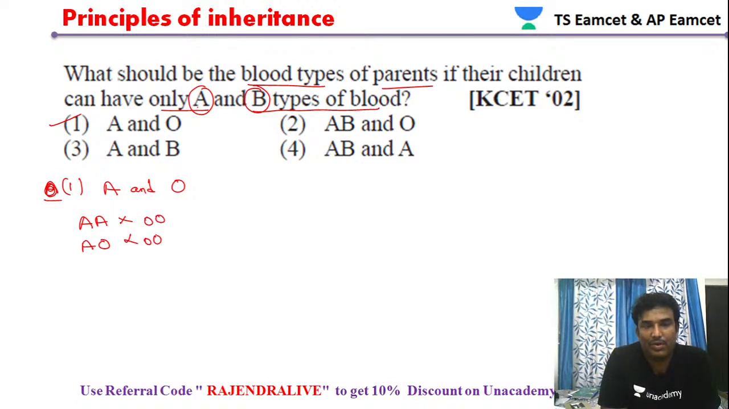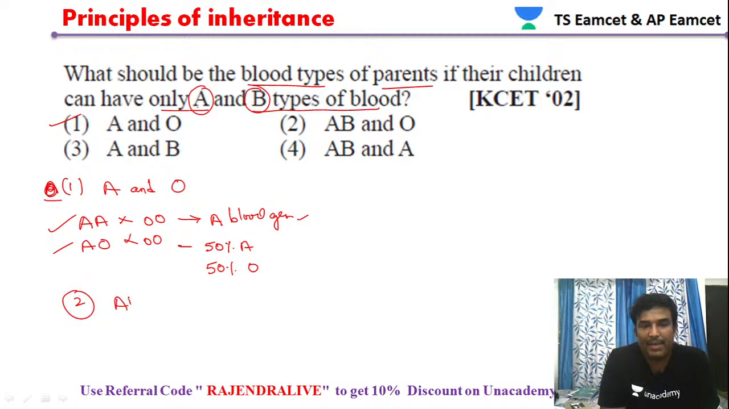Then we get all A type. A blood group we will get in this case. Here we get 50% A and 50% O. Means if you do the cross for these conditions, we get these results. I am writing directly actually. Now let us see the second condition.